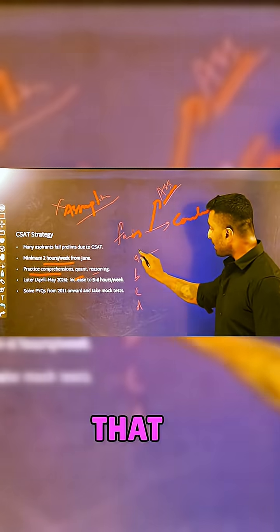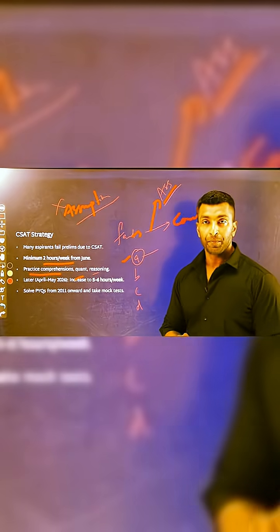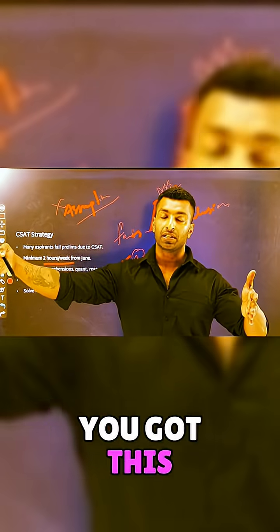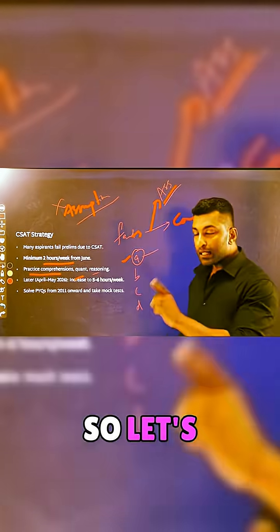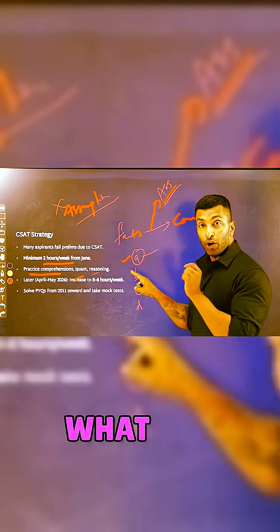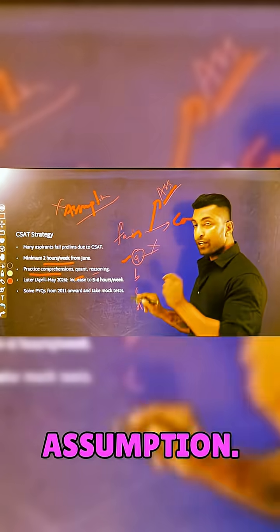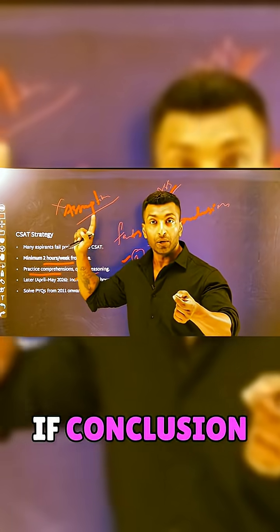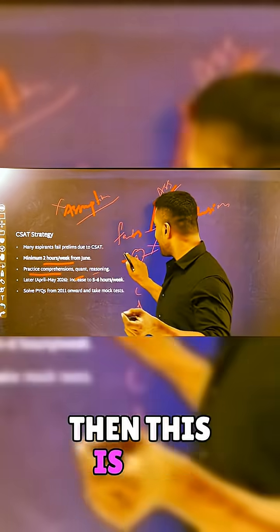Let's say, assume that A is the assumption made by the author. What does that mean? There is a fact, this assumption is made, because of that you got this conclusion. Right? So let's suppose A is the assumption. What you do is, you negate the assumption, you take the opposite of the assumption and see what happens with the conclusion. If the conclusion stays there, then this is not the assumption.